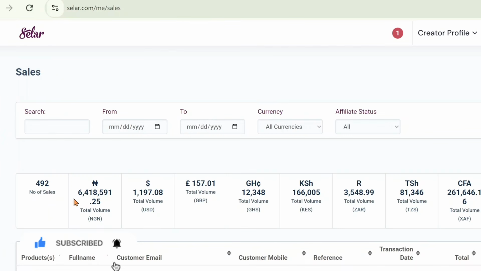So this is how much I've made so far selling digital products, 6.4 million naira. I have made 492 sales. This is how much I have made in dollars. This is how much I have made in pounds, the only currency with a surname, pound sterling. And this is how much I have made in other currencies as well.